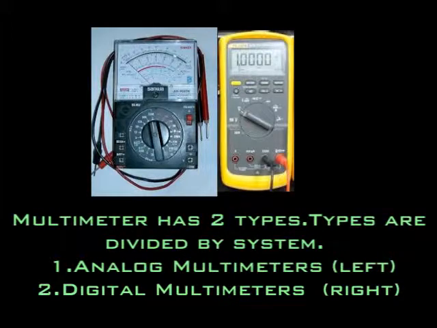A multimeter has two types, divided by system. One is analog, on the left. Two is digital, on the right.